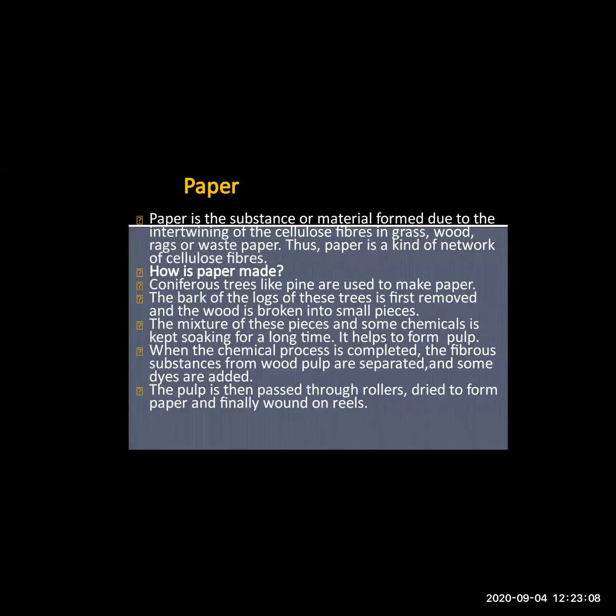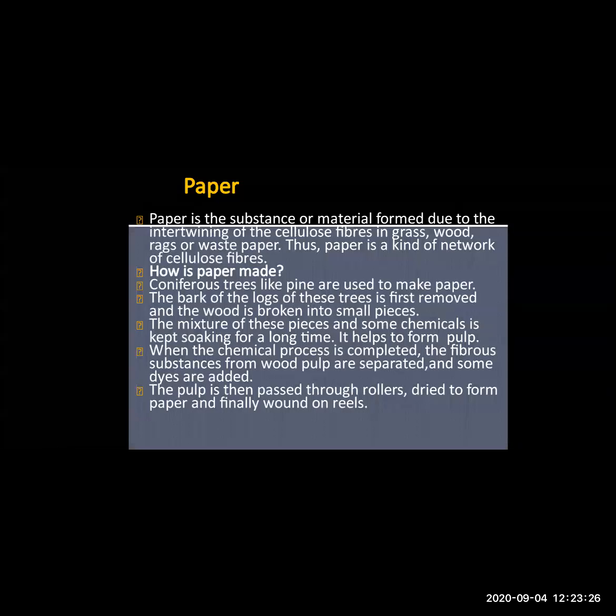Now how is the paper produced, the question may arise in your mind. The bark of the logs of these trees is first removed and the wood is broken down into small pieces, and this mixture is soaked for a long time with some chemicals.